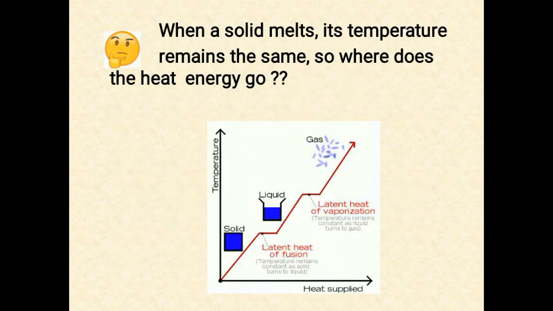Next one, there is a question. When a solid melts, its temperature remains the same. So where does that heat energy go? This is very important. When a solid melts, take the example of an ice cube. When it melts and becomes liquid, the temperature remains the same. Why? That is, it will be taking some energy to increase the kinetic energy of the particles and they are free to move.